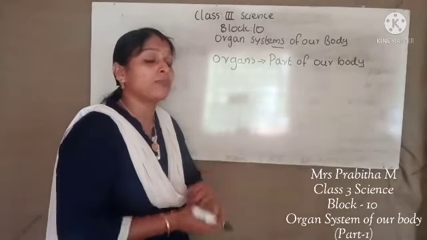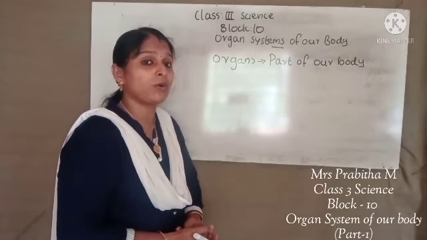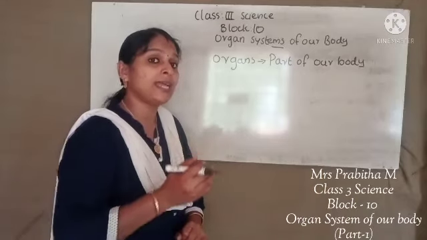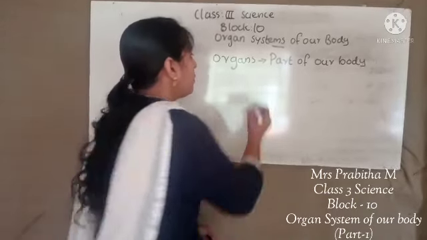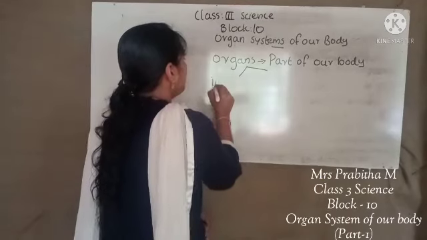We know there are two types of organs. Which are the two types of organs? Yes, internal organs and external organs, right?